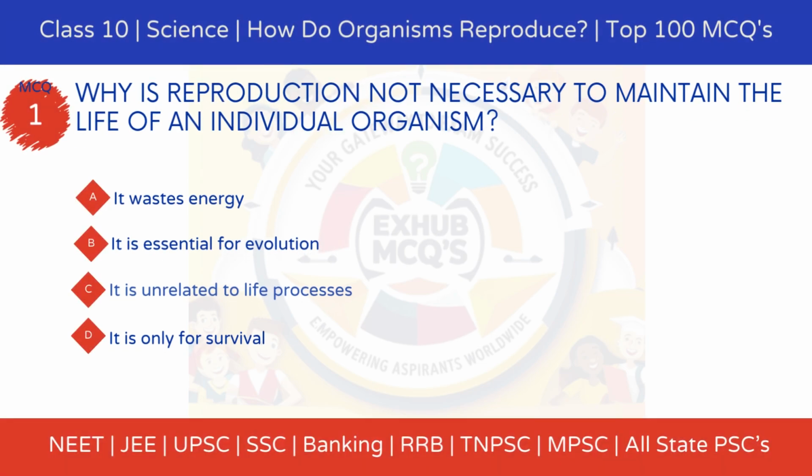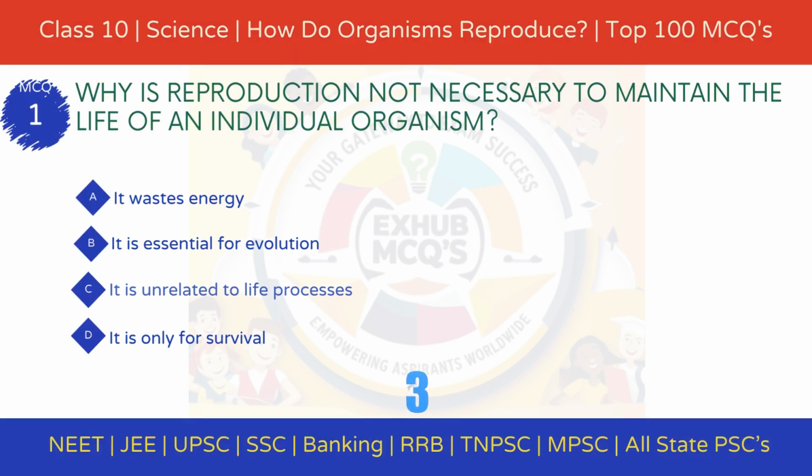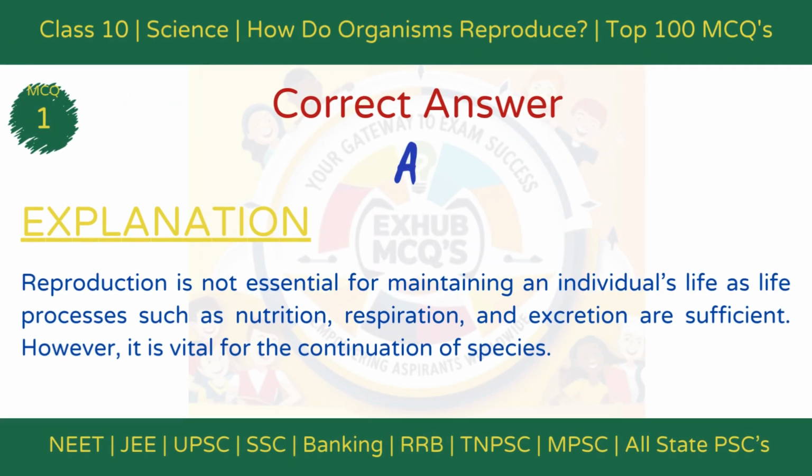1. Why is reproduction not necessary to maintain the life of an individual organism? Option A. It wastes energy. Option B. It is essential for evolution. Option C. It is unrelated to life processes. Option D. It is only for survival. The correct answer is option A.